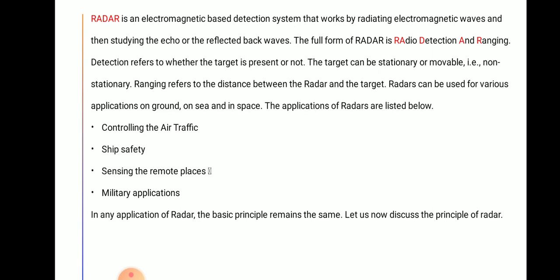Detection refers to whether the target is present or not. The target can be stationary or movable, that is, non-stationary. Ranging refers to the distance between the radar and the target. Radar can be used for various applications on ground, sea, and in space. The applications of radar are listed as below.